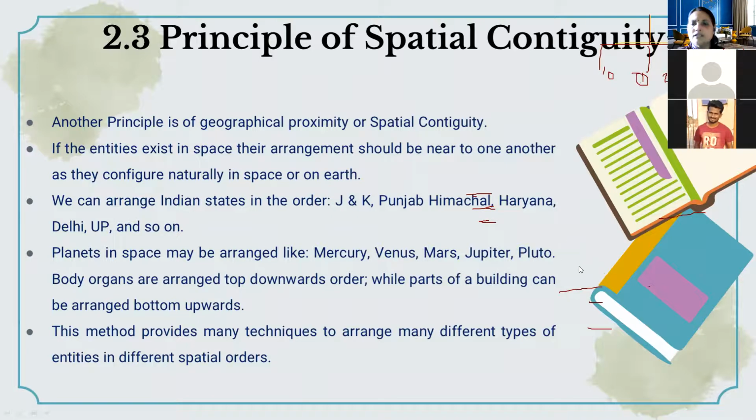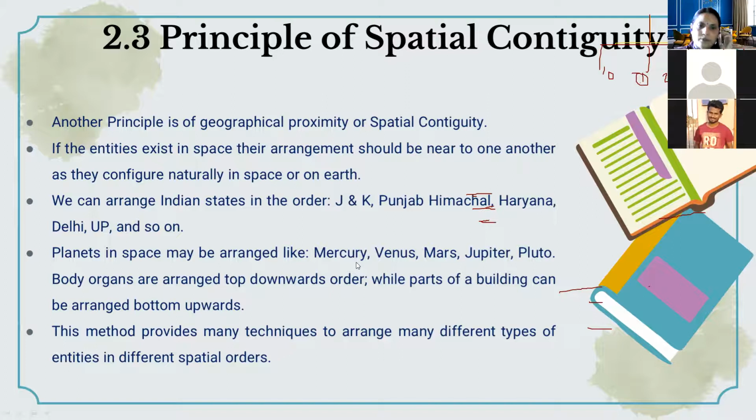So here there is center to periphery, then periphery to center, and some other principles, which we can see in the next slide. So here we can arrange it: those that are very near, like Pluto is very near to the earth, we can arrange first, then Jupiter, then Mars, then Venus, then Mercury. So like this we can arrange it.